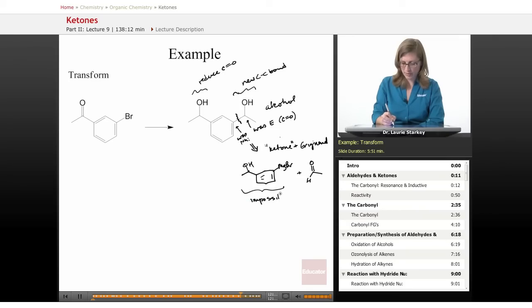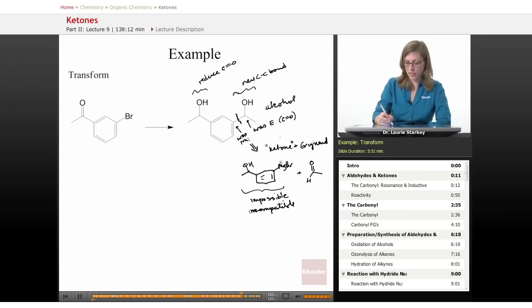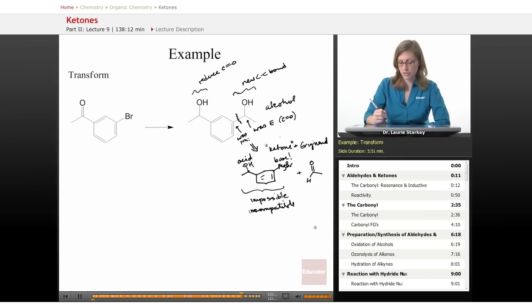We have another example of incompatible groups. It is incompatible because this Grignard is a very strong base, extremely strong base, just like we use butyllithium as a strong base. A Grignard would be a really strong base, and of course an alcohol is acidic. And so if you have a Grignard in the presence of an alcohol, it simply protonates the Grignard, you quench your Grignard, the reaction's over. There's no way you could use that. So what we can do is protect. We have to protect our alcohol in order to do this Grignard. Okay, so we kind of have a plan here.